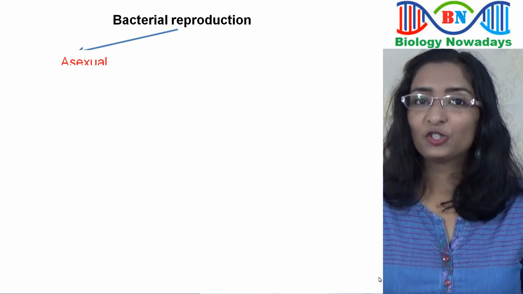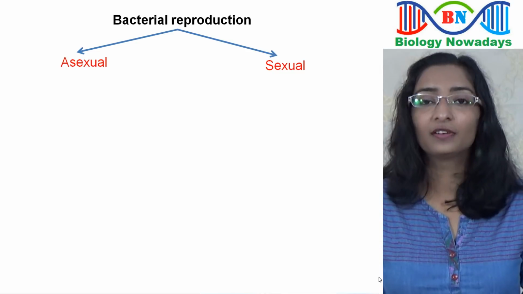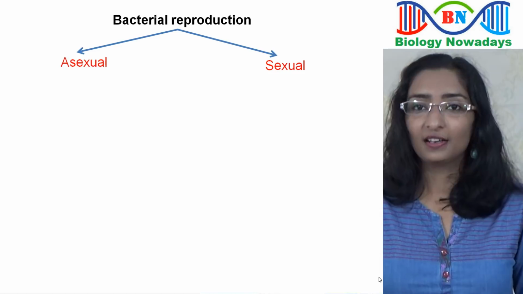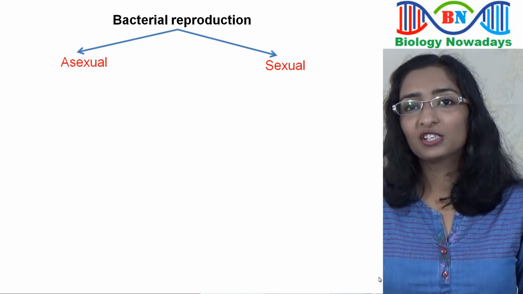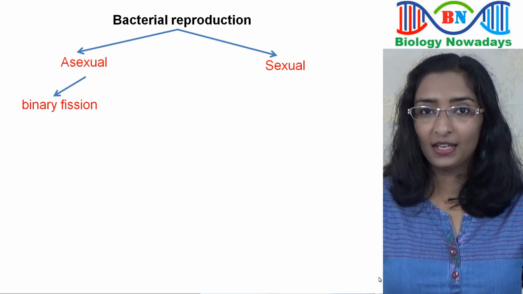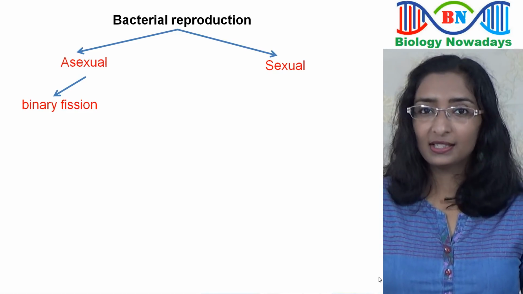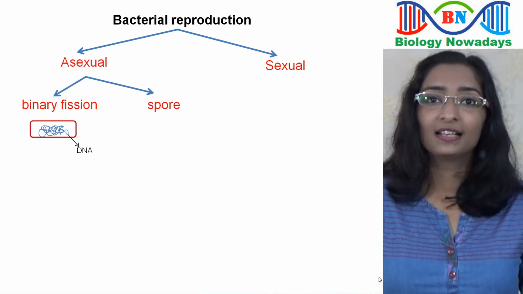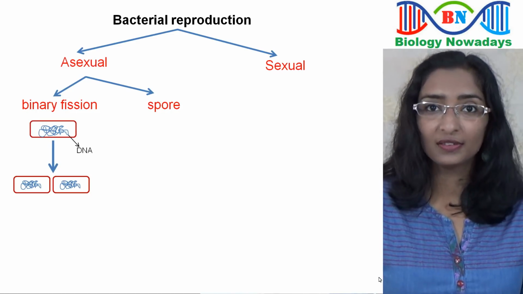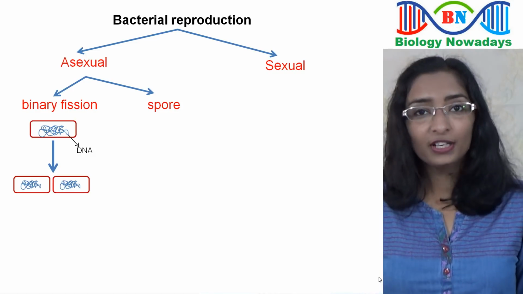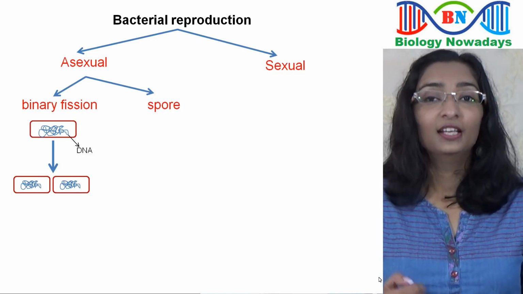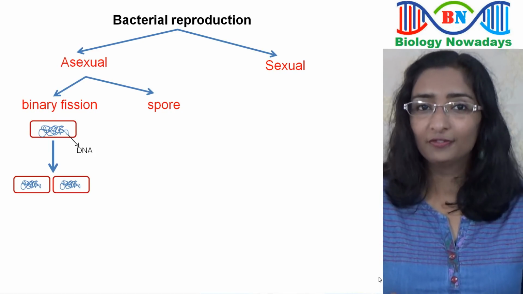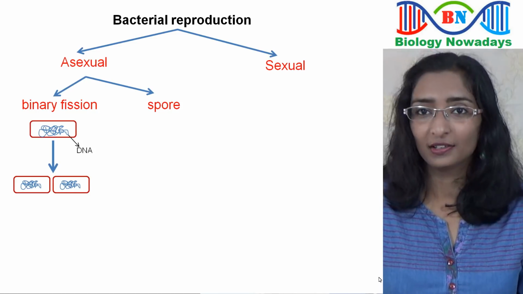Bacteria reproduce both asexually and sexually. In asexual reproduction, only one bacterium is involved, while in sexual reproduction, 2 bacteria are involved. Asexual reproduction is mainly by binary fission. Sometimes under unfavorable conditions, a bacterium may get converted into a spore. In binary fission, a bacterial cell divides into 2. The reproduction rate depends on the genus and species. For example, E. coli divides into 2 in about 20 minutes. At this rate, they become 4 in 40 minutes and 8 at the end of 1 hour.